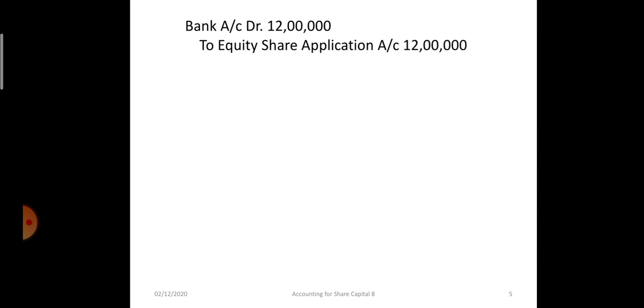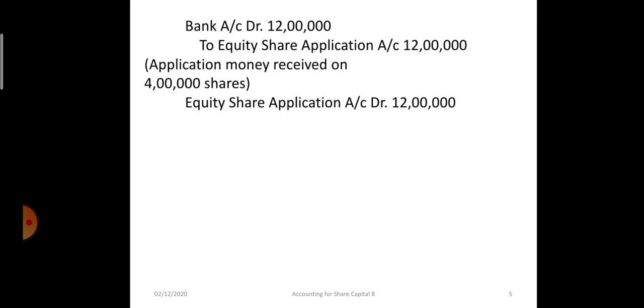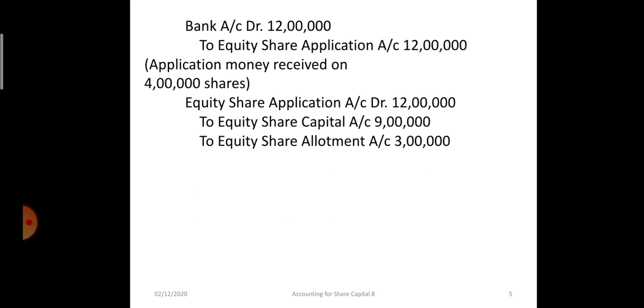So the first entry will be for the application money received at the rate of rupees 3 on 4 lakh applications. Bank account debit to equity share application 12 lakh rupees, 4 lakh into 3. Then it will be transferred to the capital account. Equity share application account debit to equity share capital. 3 lakh shares are issued, so 3 lakh into 3, 9 lakh rupees is transferred to the capital account. And the balance 3 lakh rupees will be transferred to allotment because it's a pro rata allotment. So the excess application money is transferred to allotment.